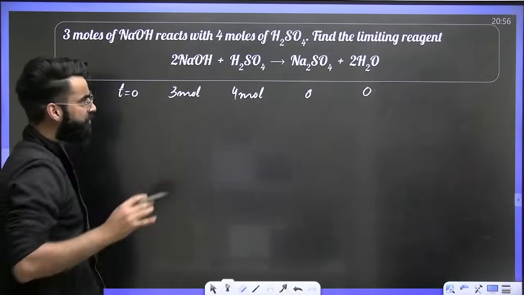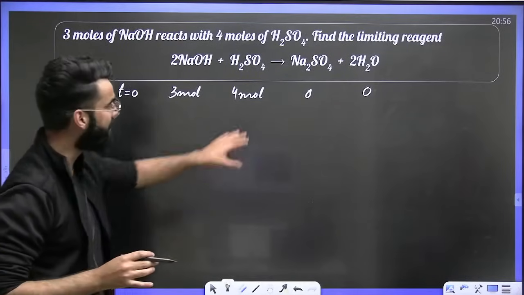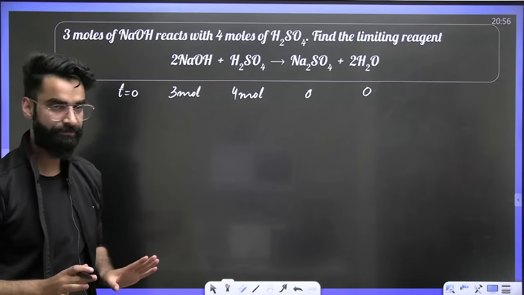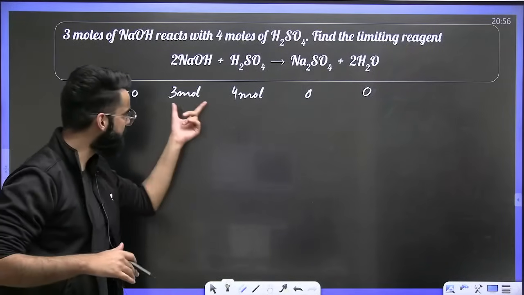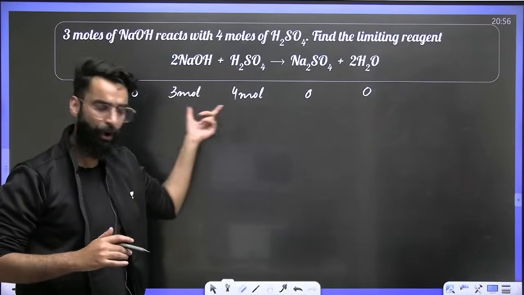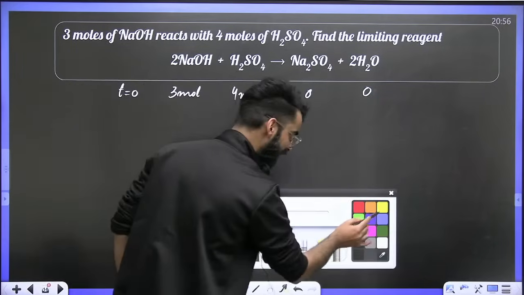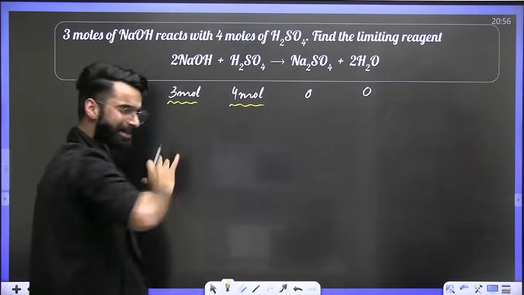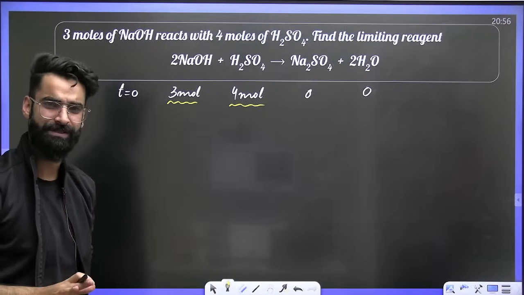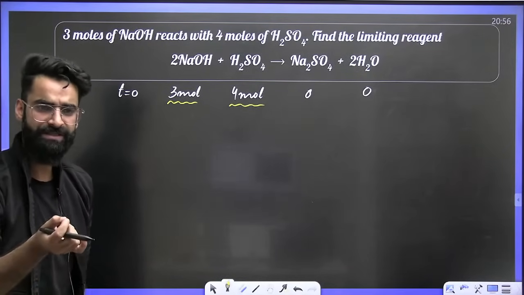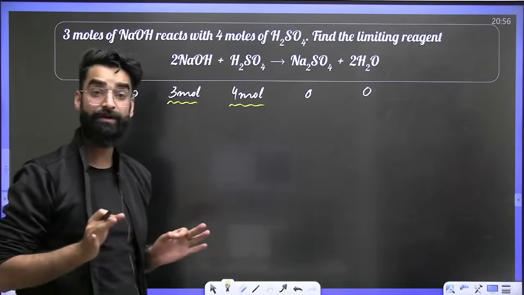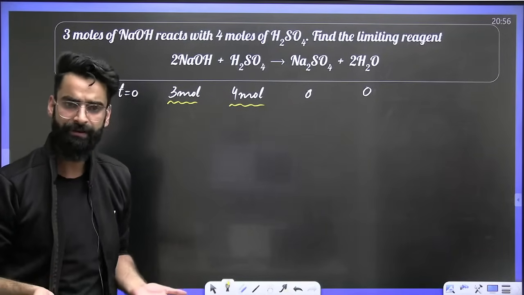So in this particular question, we are supposed to identify the limiting reagent, right? Same procedure I would want you guys to do. Since in this question, the amounts of all the reactants are given to us, and that too in terms of moles, what is the first thing we need to do? We are supposed to balance the reaction. The reaction is already balanced. Now identify the limiting reagent.